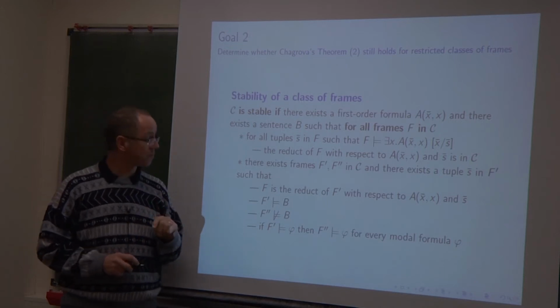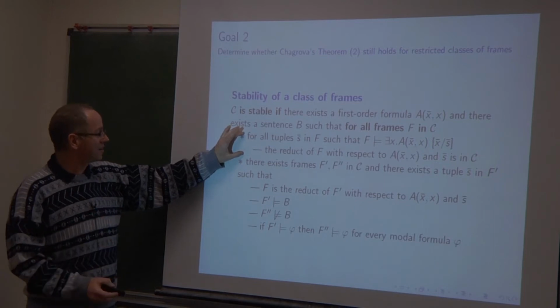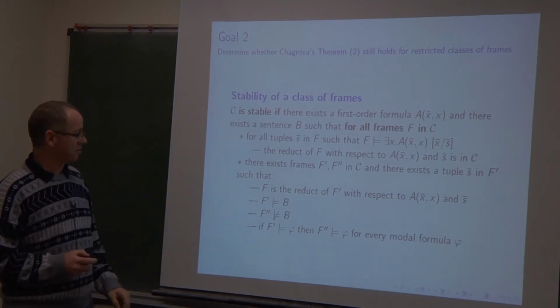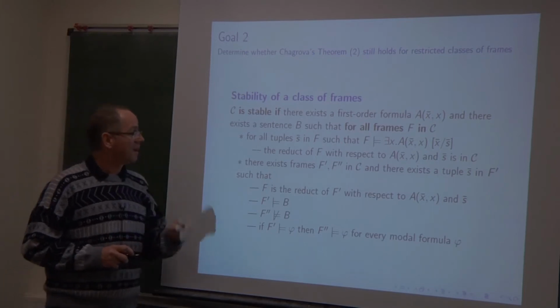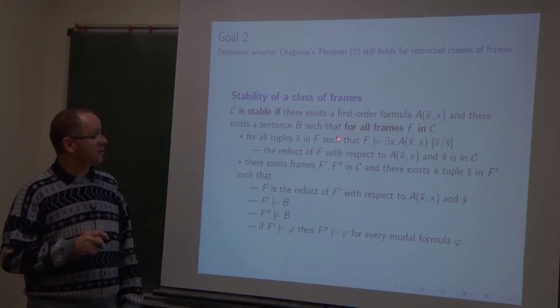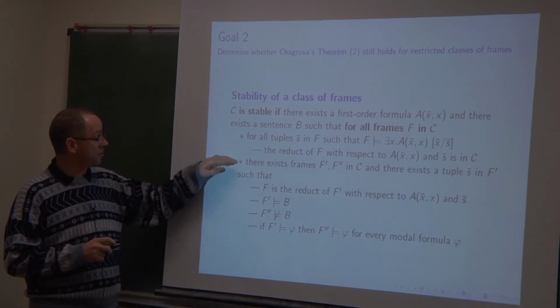This is the first condition. Probably I can motivate the word stability by means of this first condition, because here there is no stability at all.